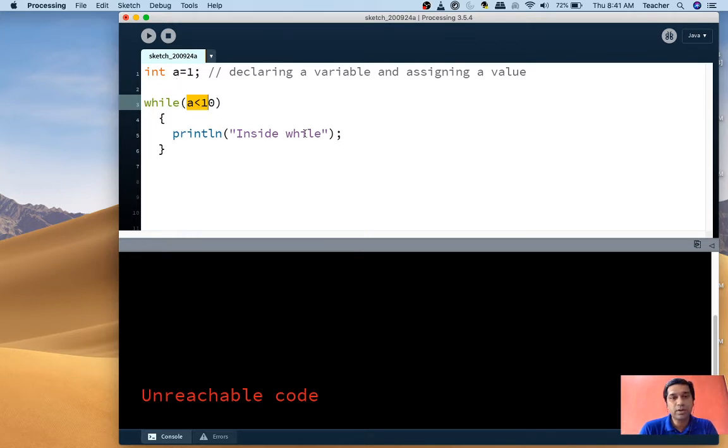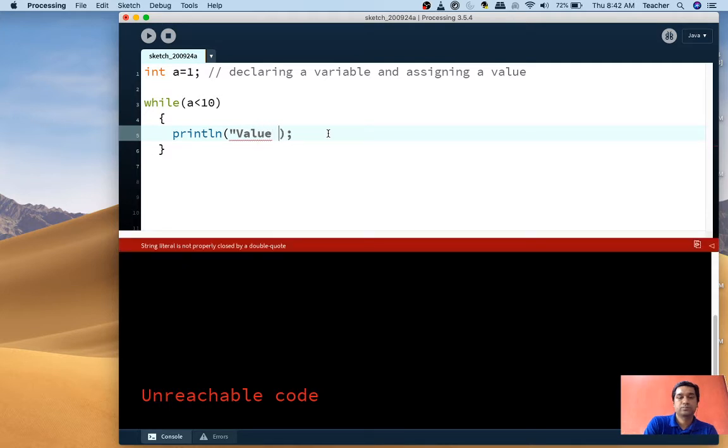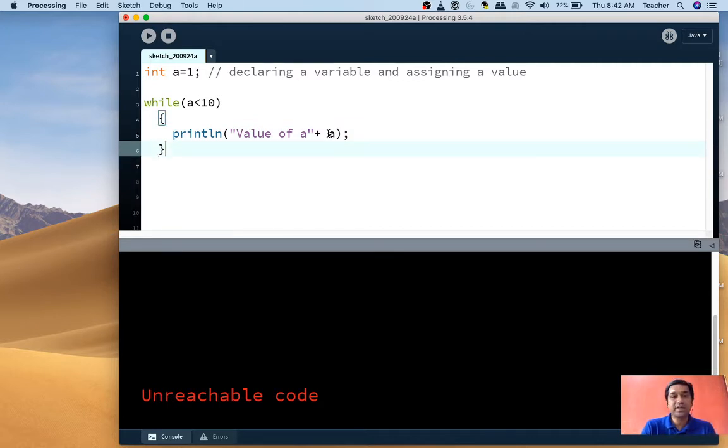Now if I print the value of a, that is plus a, and println will cause the output to come on a new line. Now students, let's understand line by line. A is 1, it will check, is 1 less than 10? Yes, true. Come into the body of the while, print the value of a, that is 1. I purposely have not written the complete program for now. Then the while closing is there.